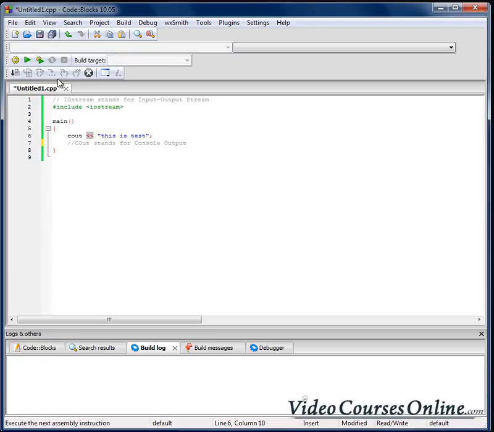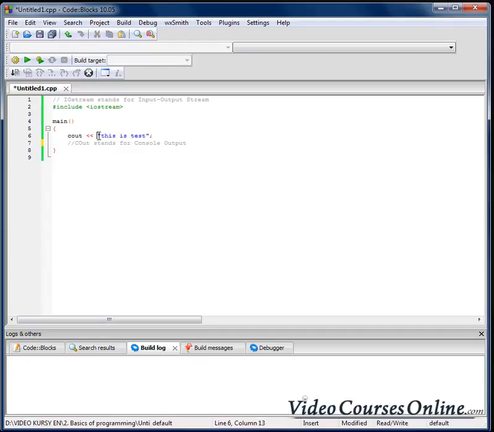As we can see, those signs are pointing in what direction? To the cout, right? To the console output. So it means that everything after those angle brackets will be sent to the console output. In our situation, it will be the text inside the quote signs.